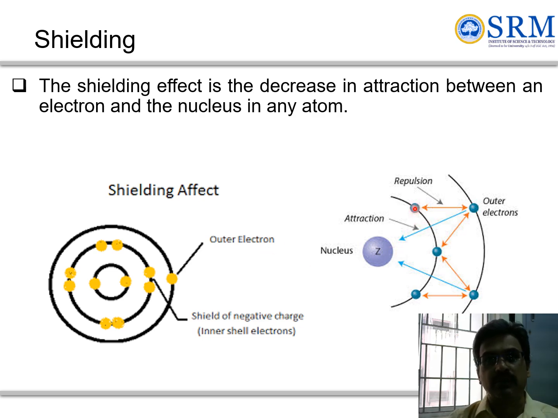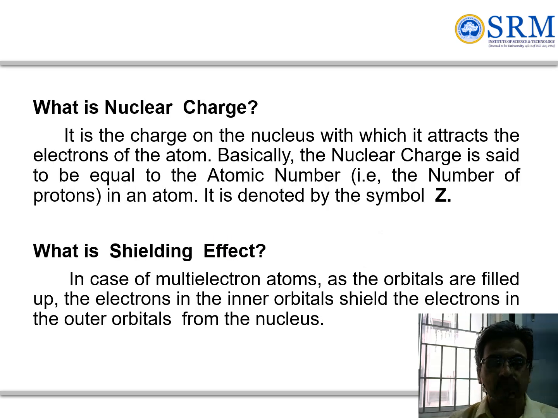One important point is that between electrons there will be repulsions, and between the outermost electrons and the nucleus we have an attraction. So how do we define nuclear charge? It is the charge on the nucleus which attracts the electrons in the atom. Basically, the nuclear charge is equal to the atomic number, generally denoted by Z. What is the shielding effect?